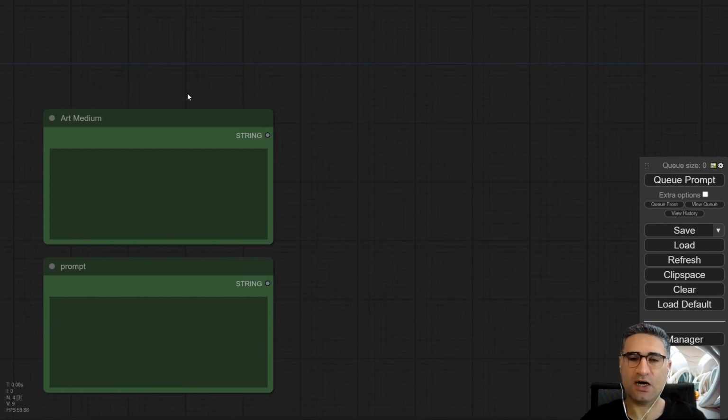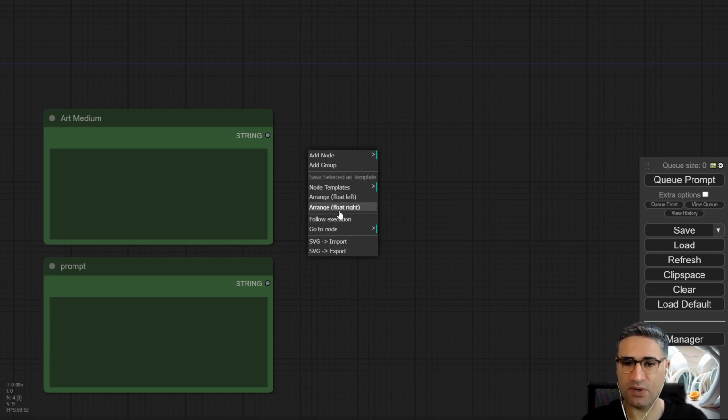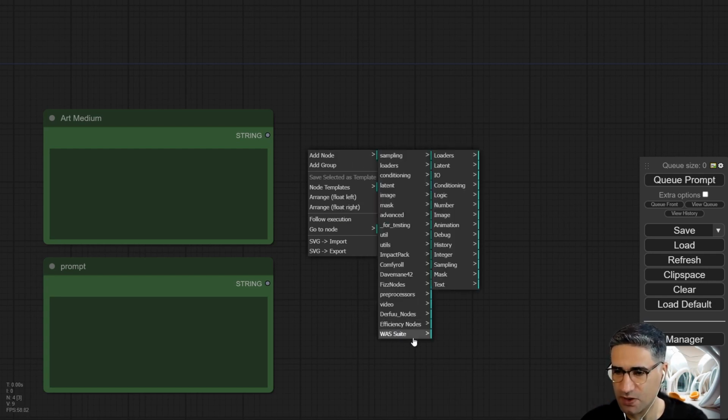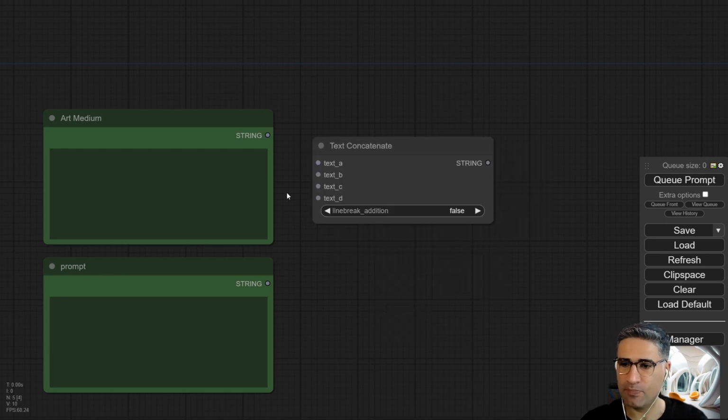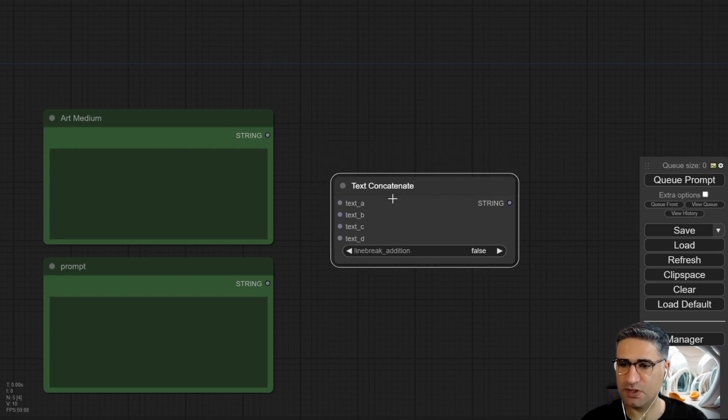And now I want to merge these texts. Okay, so I need a node for merging the texts. So again, I'm going to the WAS, and here you can see there are some different nodes for merging the texts. I prefer to use the text concatenate.